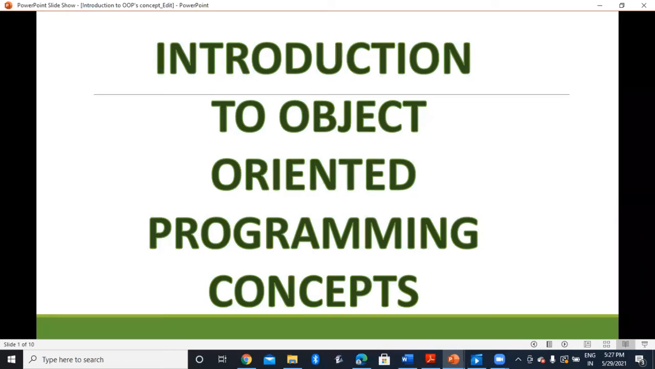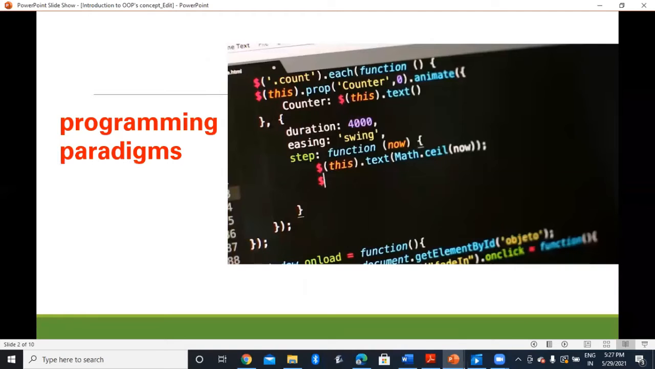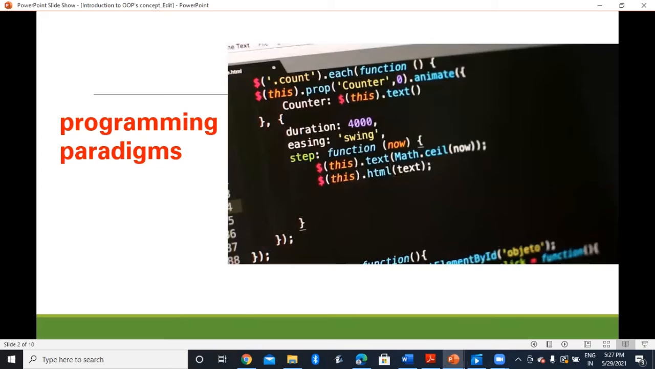Hello students, in this video we will discuss object-oriented programming concepts. Now the first term that we come across is programming paradigms. What does it mean? First I would like to define the term paradigm, which means it's a method to solve some problem or to do some task.